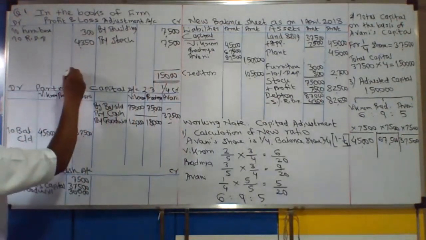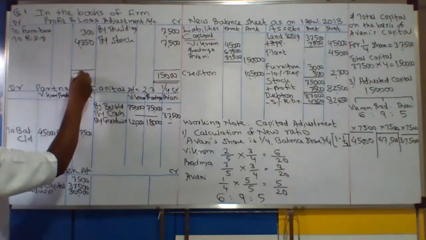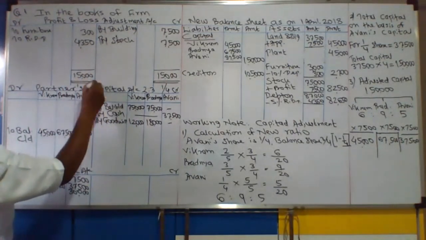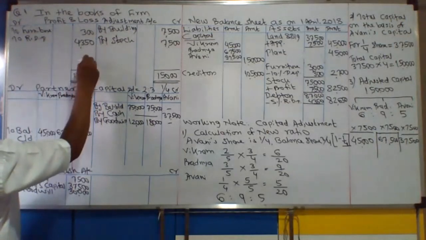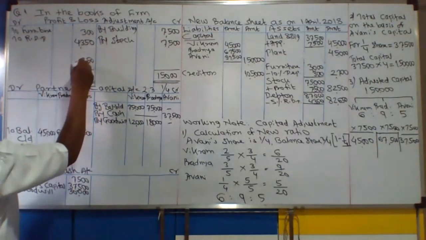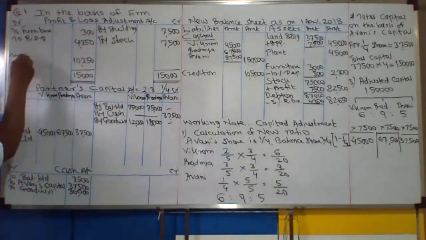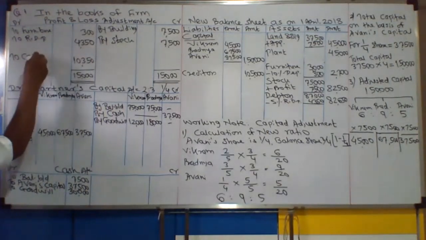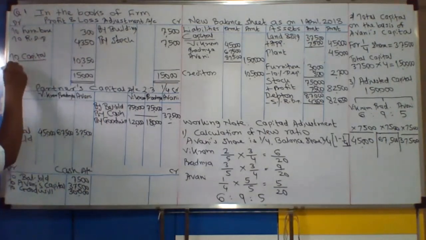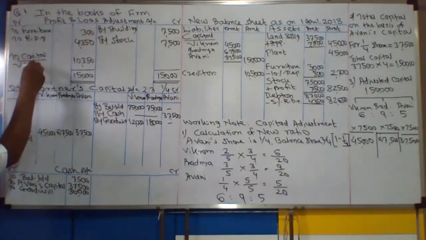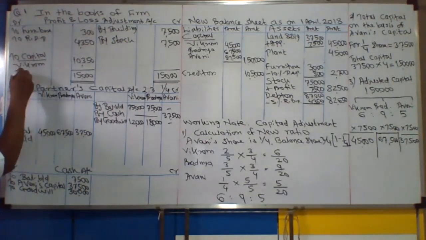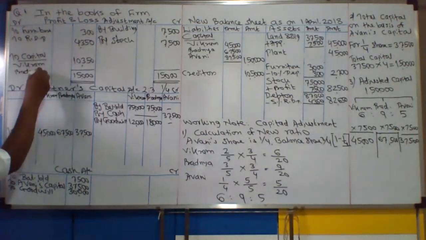So 15,000 minus this. So what is the profit you are getting? 10,350. I'm directly writing now to capital account of Chakram, Vikram, and Pradanya.